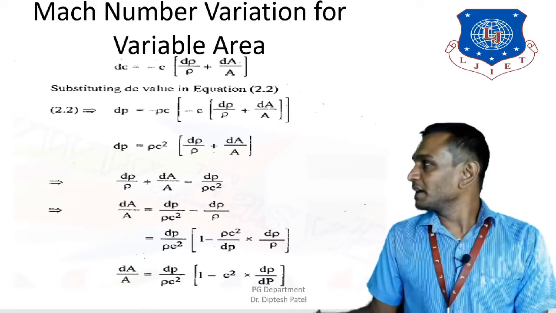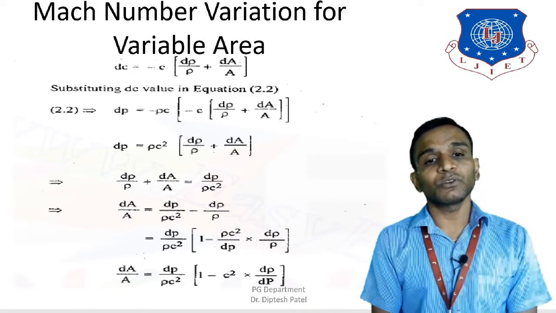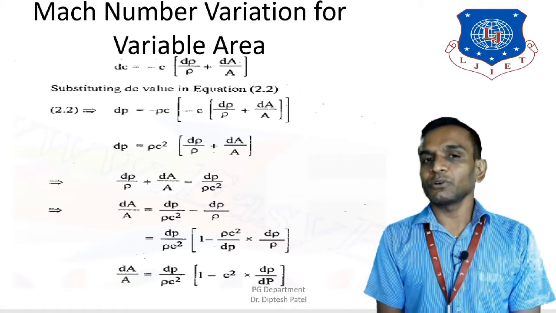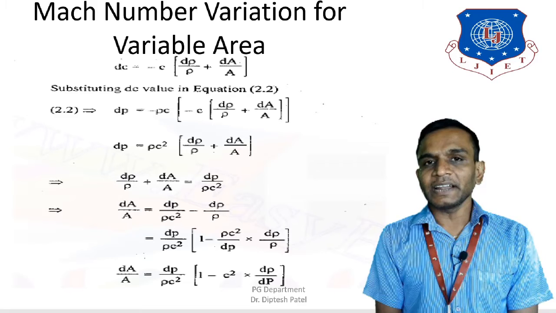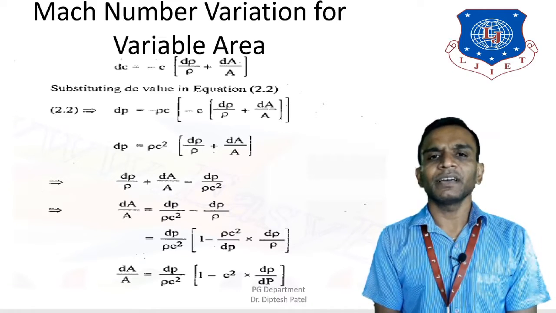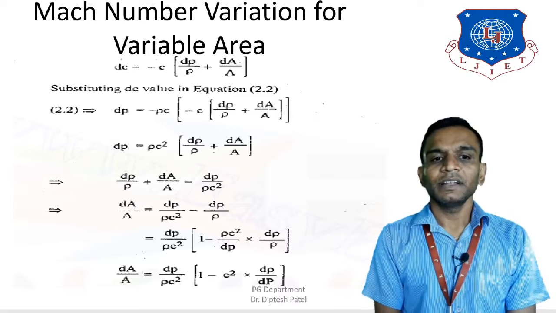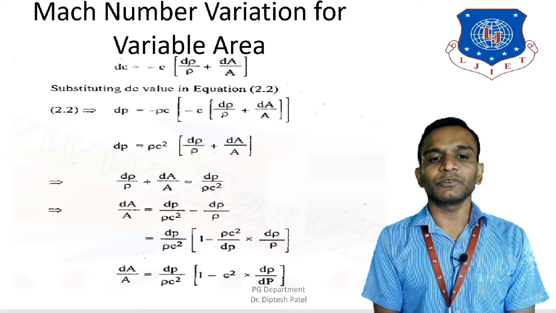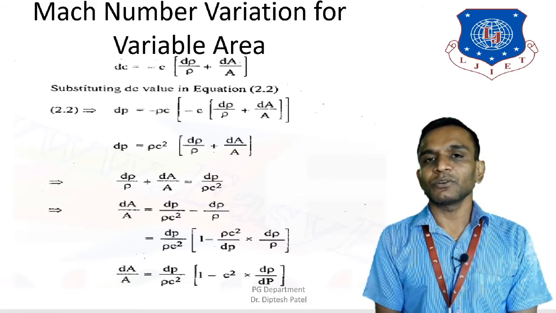I should be able to get dp is equal to rho c square, since I've just taken the c out, rho c square inside the bracket d rho upon rho plus dA upon A.